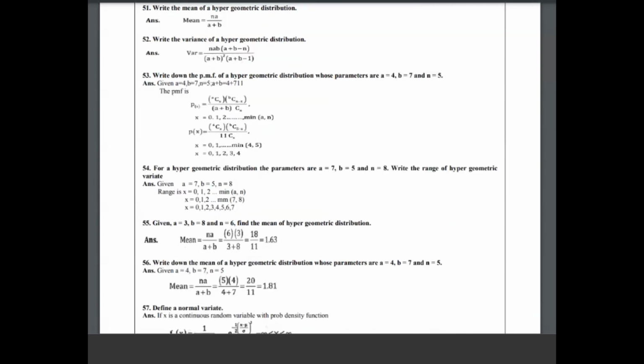Okay, then this is question number 55, where you have to calculate the mean. The mean is equal to NA divided by A plus B. A, B and A plus B are given. Just substitute the values and calculate. Okay. Then write down the mean, which is also given, and the 56th you also have to calculate.